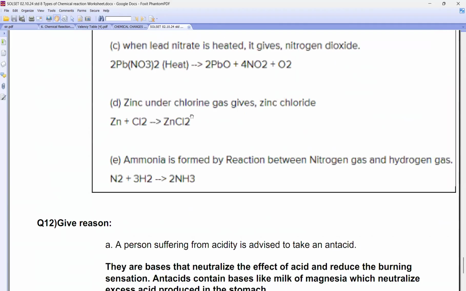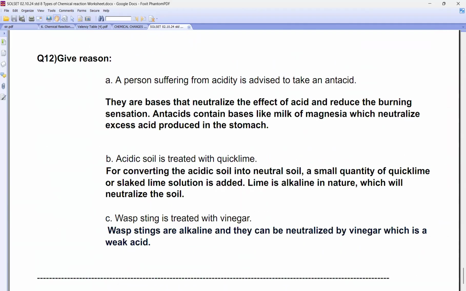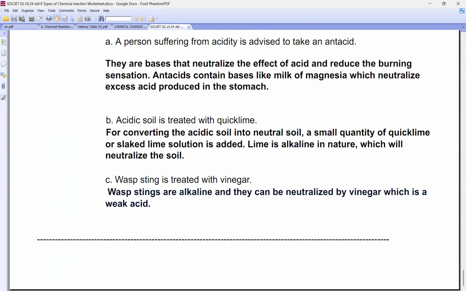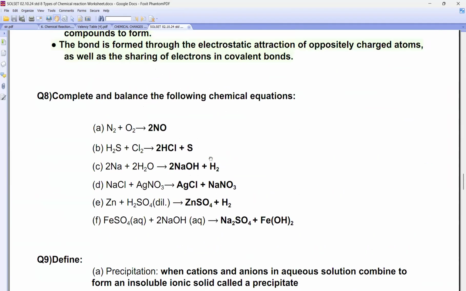Then they will tell you, beta, the reaction between nitrogen and hydrogen. Just now we did it or not? Okay, right? So I have taught you today only two types of reaction. The remaining two we will do in the next class. What is remaining, beta? Decomposition and the effect of heat. That is where decomposition is very important, and how to remember them is also very important. Clear? Any difficulty till here?